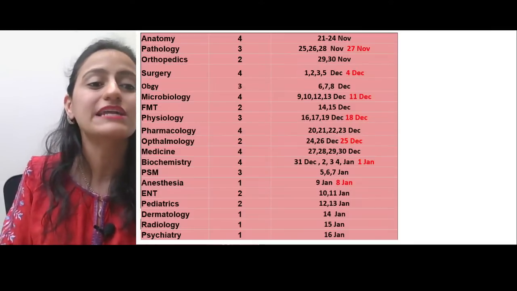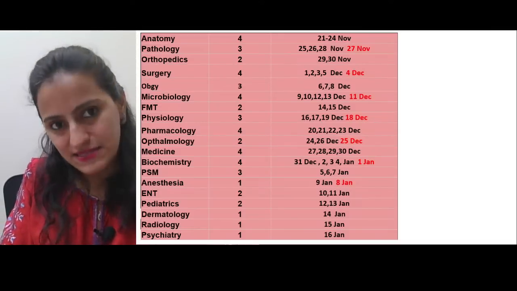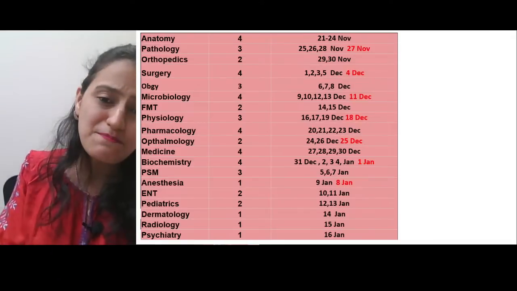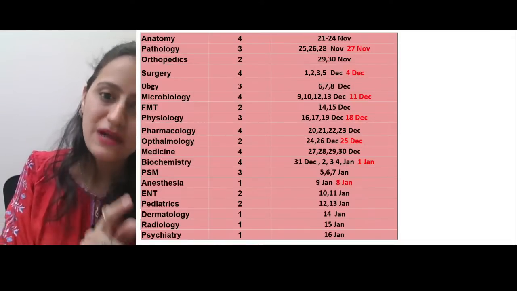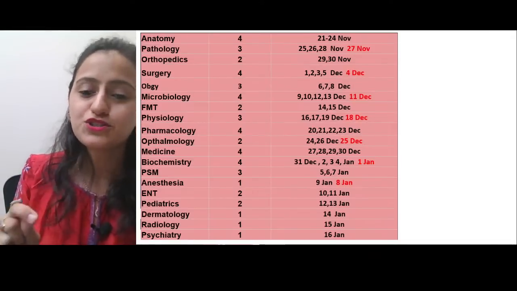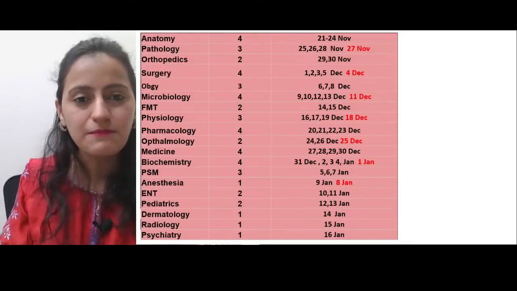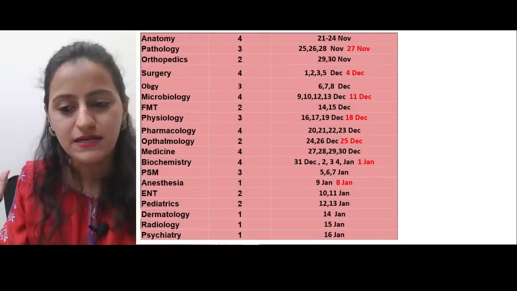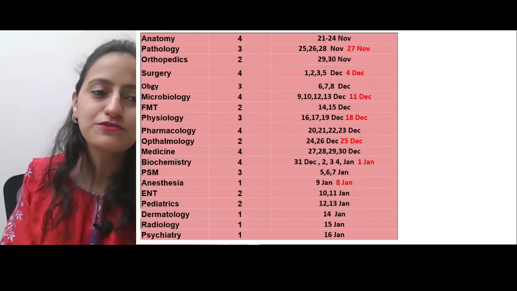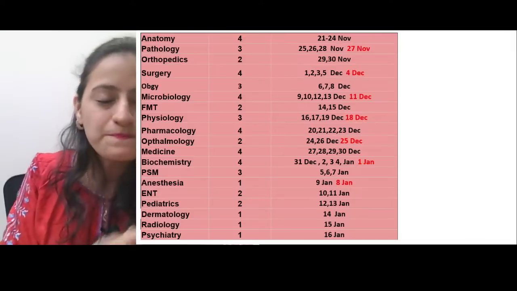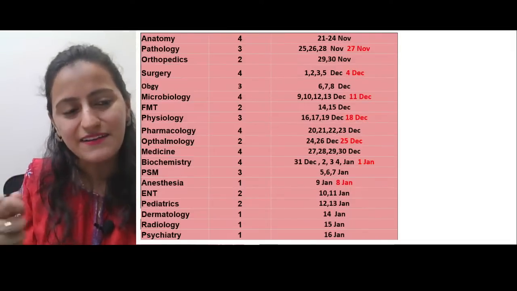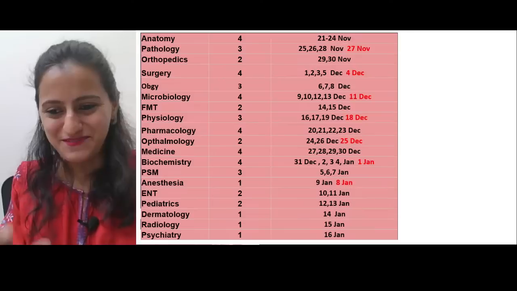I'll be sharing the anatomy daily targets in some time tonight, so that you can plan your day. Please plan your day one day prior. Before going to the bed, you should know that what is my plan for tomorrow. Don't wake up thinking that कि आज क्या करना है, कब क्या करना है ना? So you have to basically plan your day before, so that you know that, and that gives you the motivation to wake up early. Okay, to wake up early.